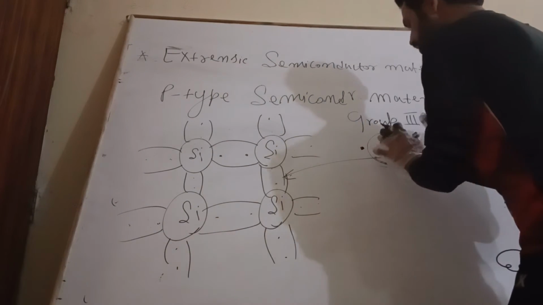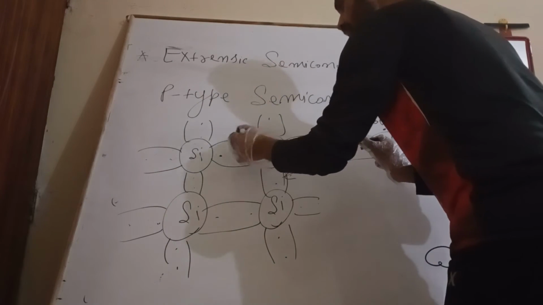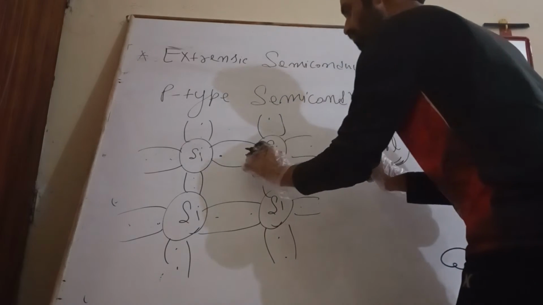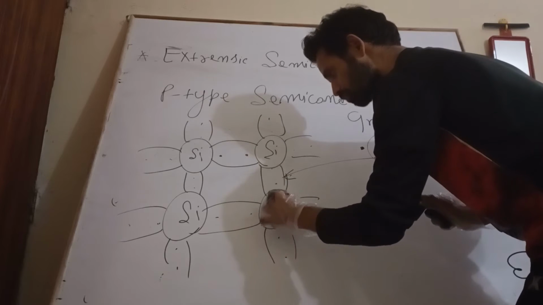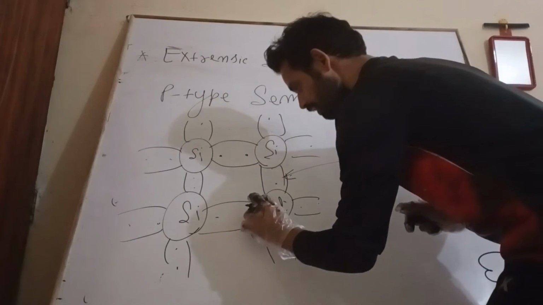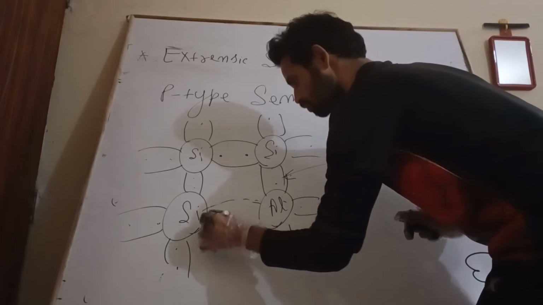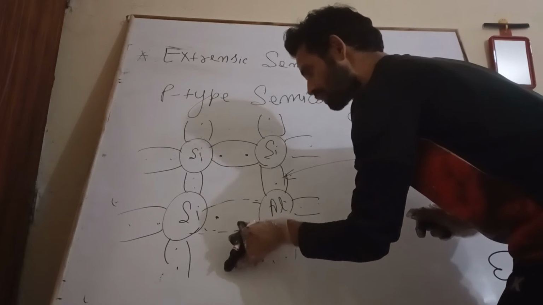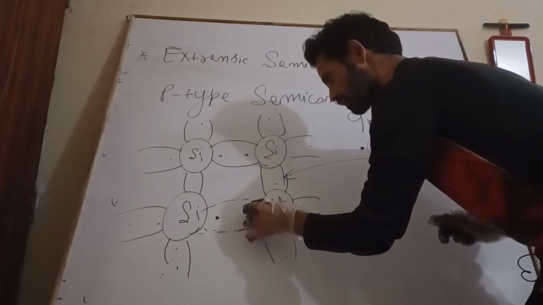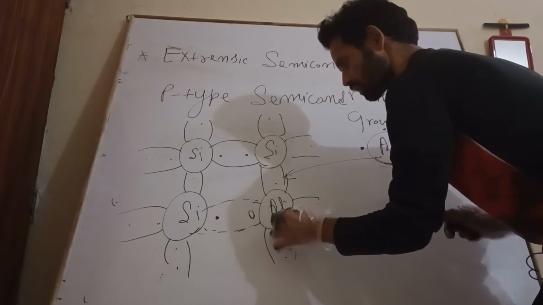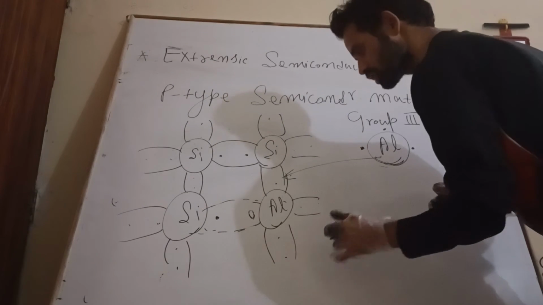Once I add aluminum here, all three of its electrons will take part in the covalent bond. But two of them will form covalent bonds, and for the third one, one of the covalent bonds will appear empty. This one is an empty space, so I can represent it as an empty space position.